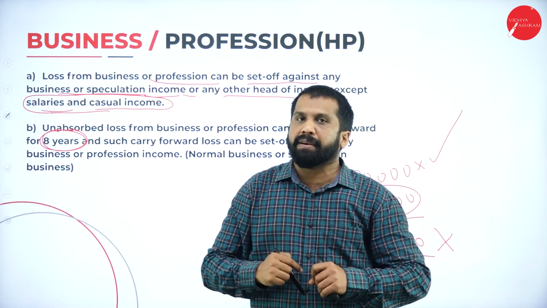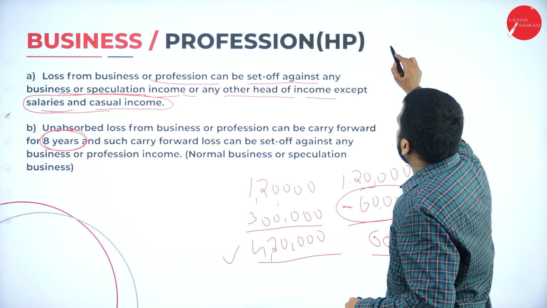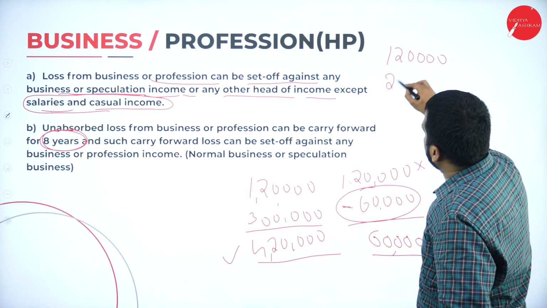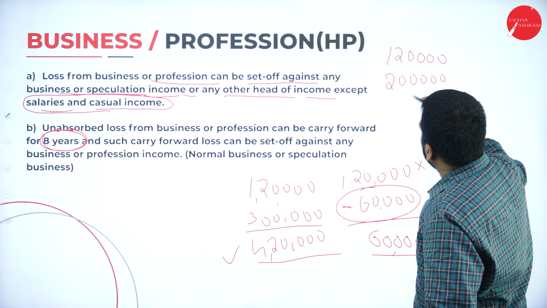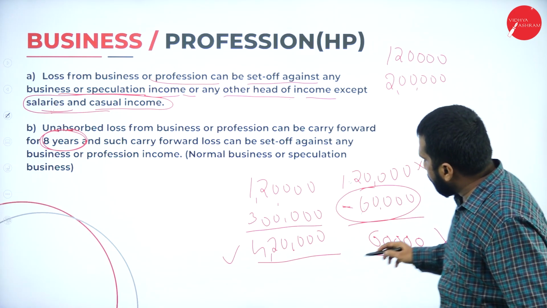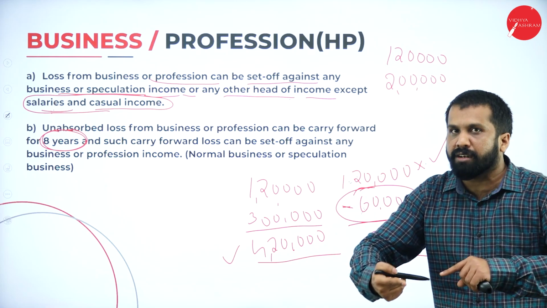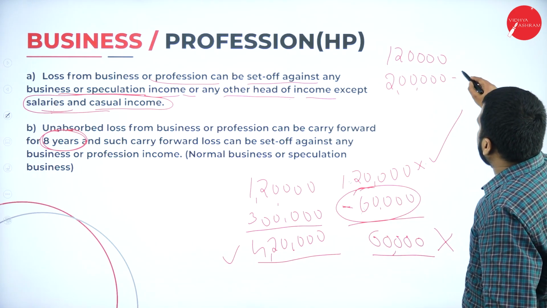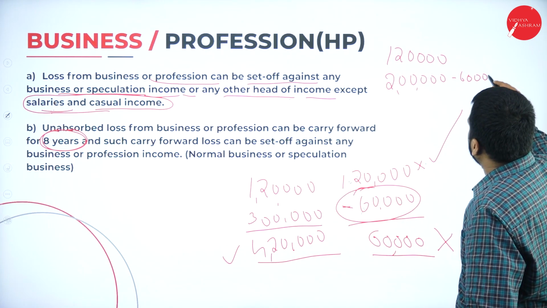Next year what happened? Your salary is 1,20,000. Your tuition income is 2 lakh. Now, whatever loss I had last year, that 60,000 I can deduct.